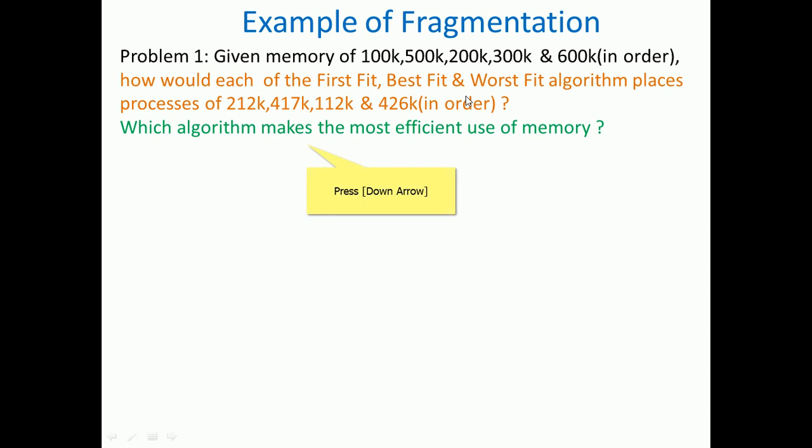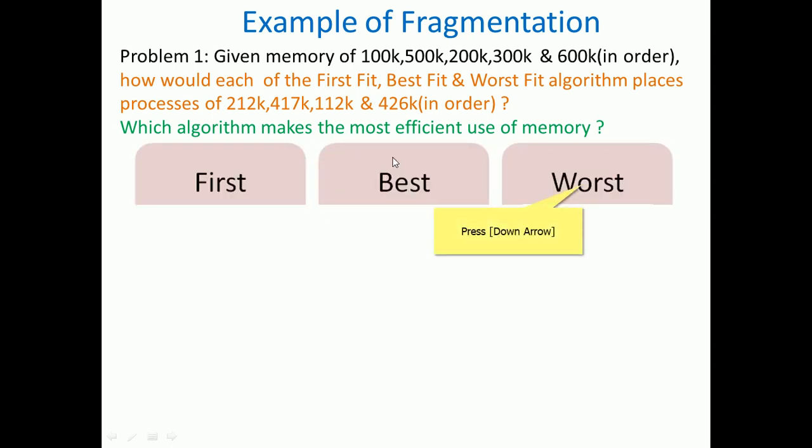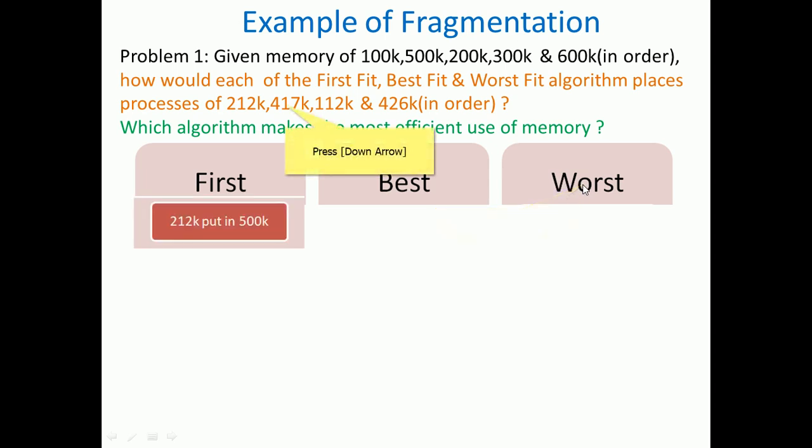So I hope this problem we can work through. The memory fragments are 100, 500, 200, 300 and 600, and the jobs are 212, 412, 112 and 426. With the 3 algorithms we can compute how efficiently the memory is used and which algorithm is supreme. So let's take first fit, best fit and worst fit. For first fit, let us consider the 212K job arrives.